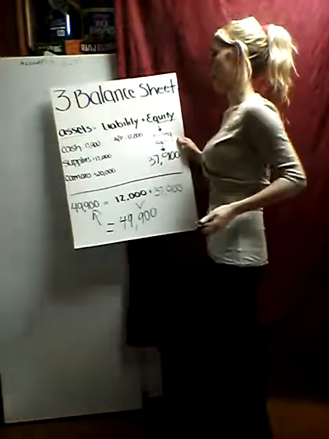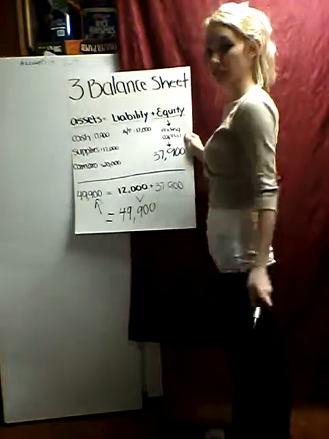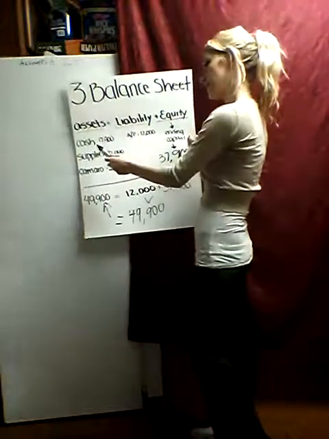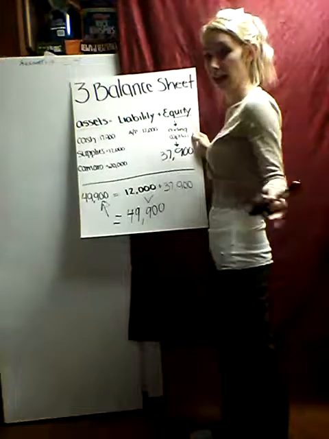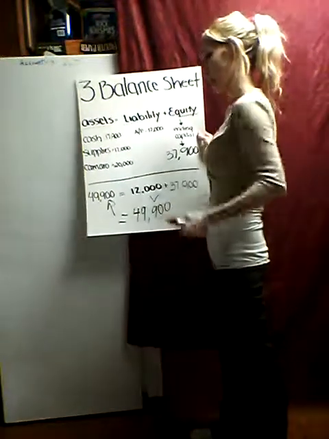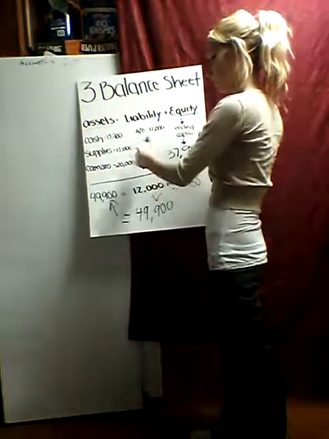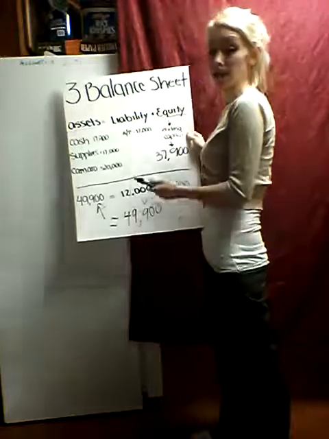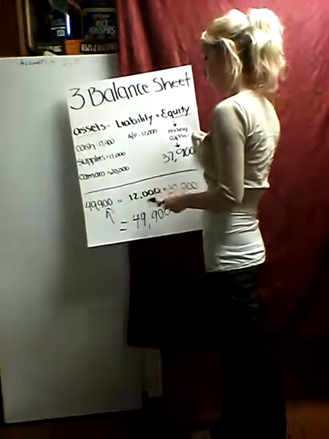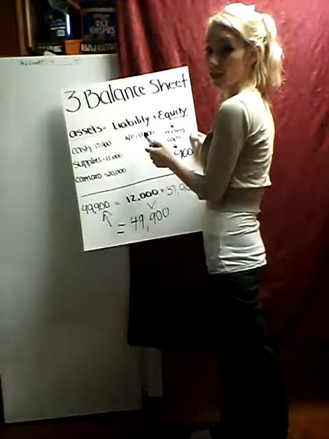So step 3, we have the balance sheet. Once again, you're going to see this equation here. Okay, so let's say we had 17,900 left in cash. That's all we had left. Supplies, we had 12,000. We had paid off 8,000. That was on our 20,000 that we had got. Then the Camaro, we had some bought for 20,000, the great deal. And then liability, we had paid off the 8,000 on the 20,000 loan.